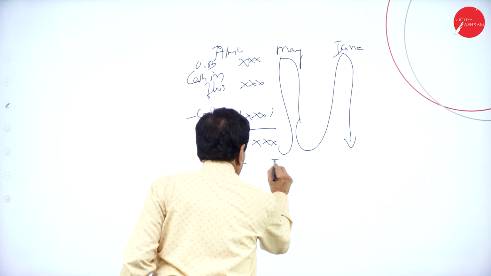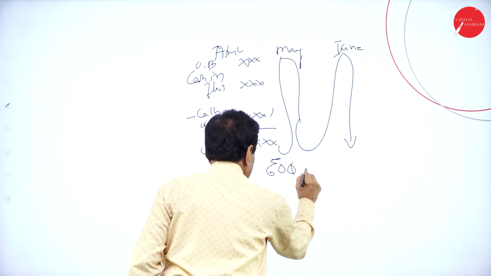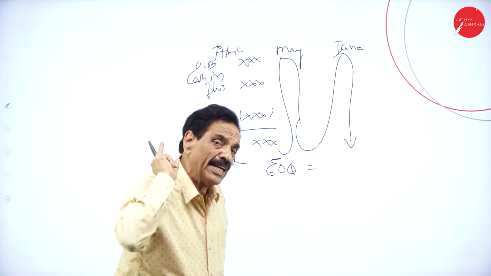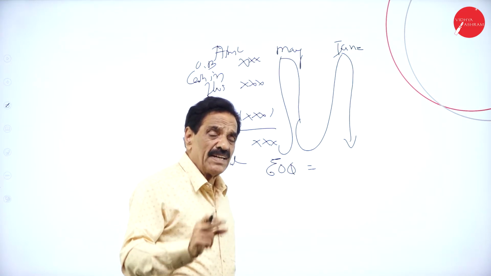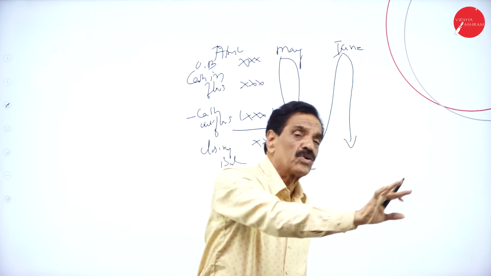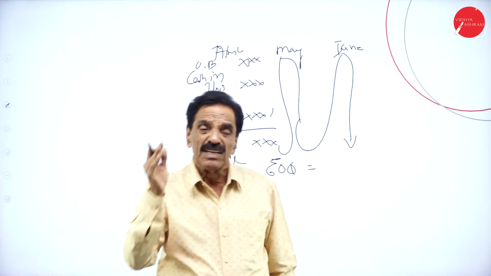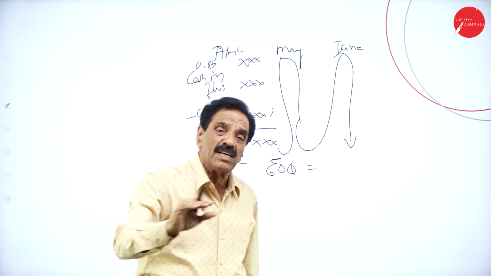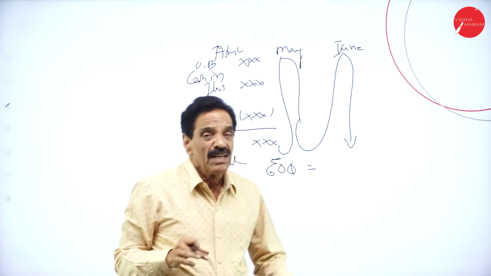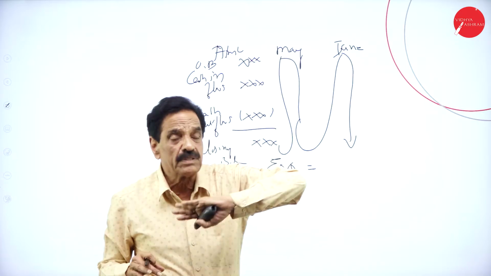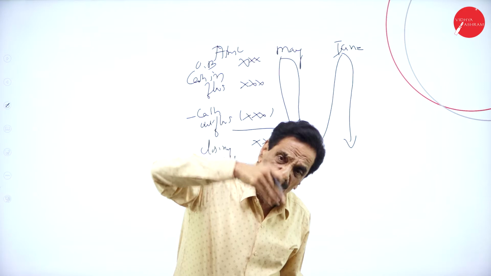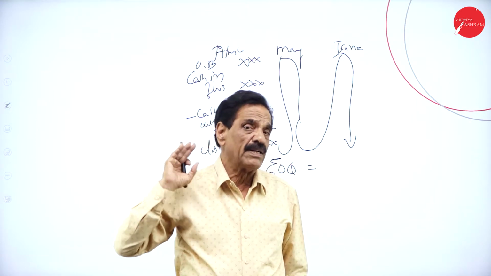Economic order quantity. When you order the quantity, it should be ordered economically, in such a way that there will be no excess stock and no shortage of stock. That is the intelligent move of the inventory management manager. He has to order in such a way that there is neither higher stock nor lower stock.